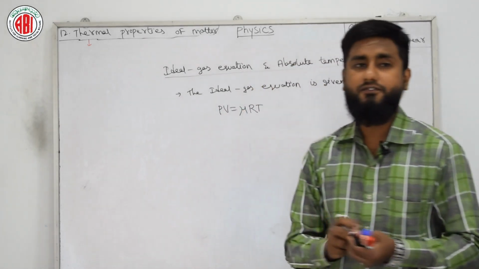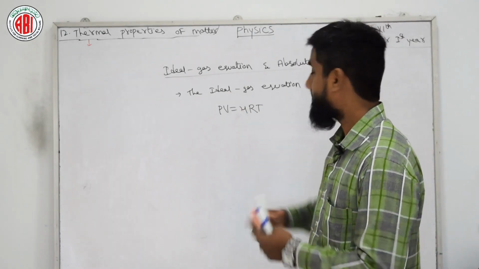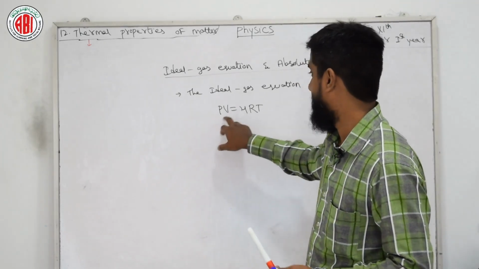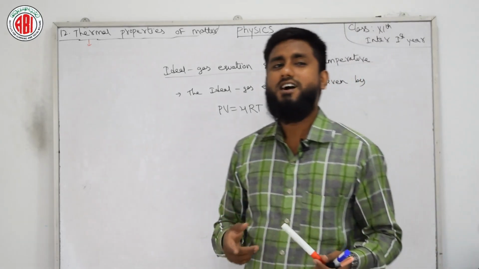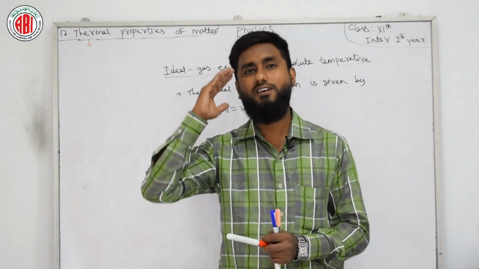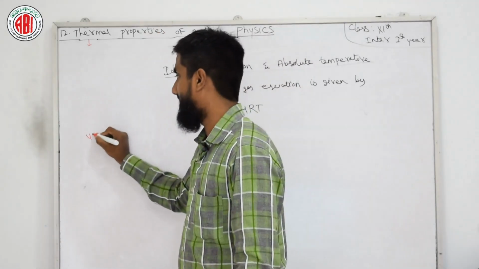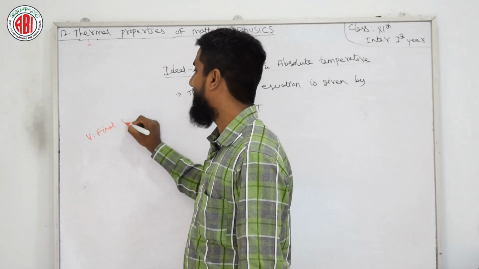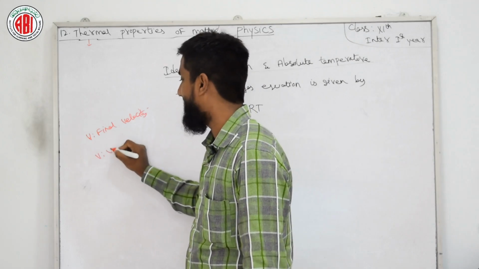So here we have a few terms with us. We know that usually P is pressure and V is volume, not velocity. In laws of motion, the work-energy theorem, and system of particles, we may consider V as final velocity. Isn't it, all the students and viewers? Final velocity or velocity we might consider in our previous chapters, but here V is nothing but volume.